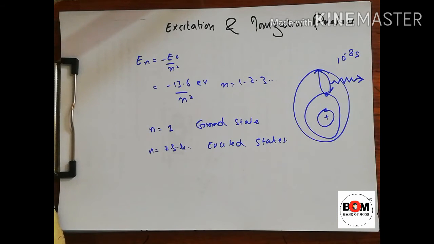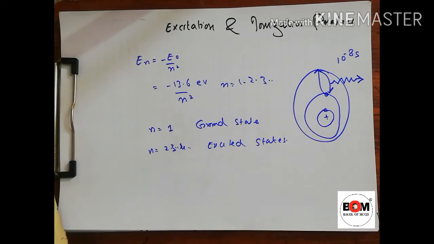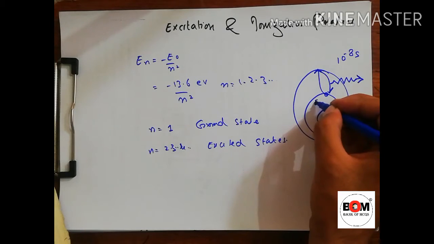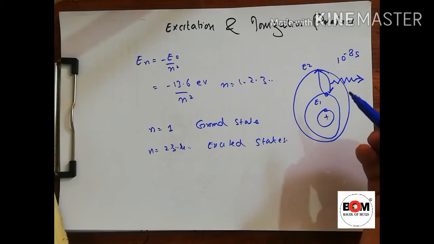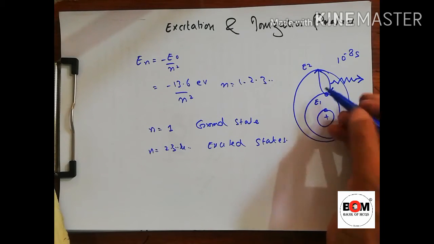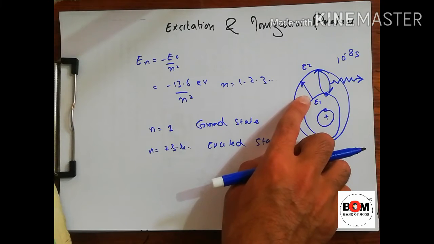Now, the energy required to move the electron from this state to this state is needed because this is low energy. Again, if this is E1 and this is E2, we find that as we move upward the energy increases. So the electron absorbs energy.